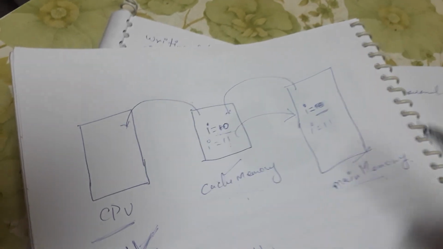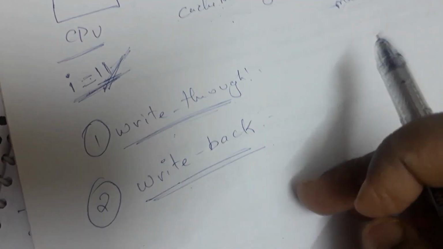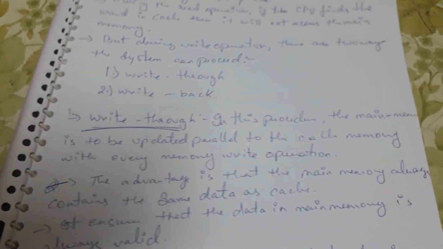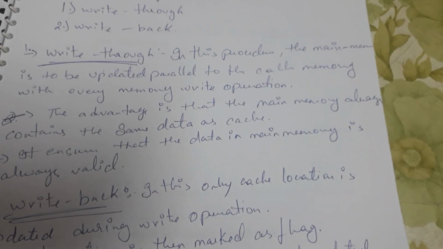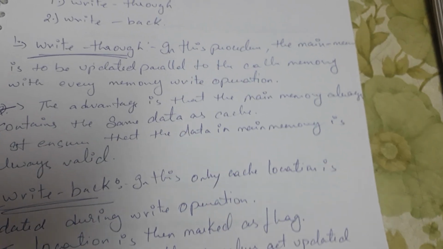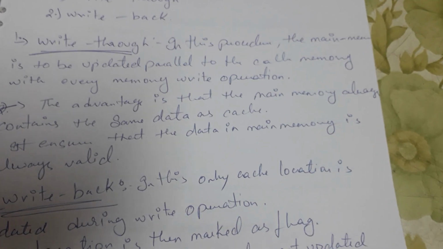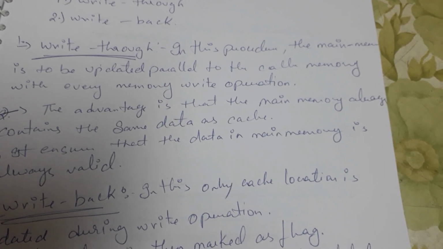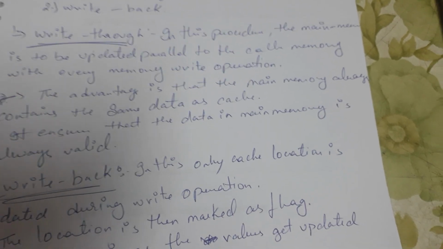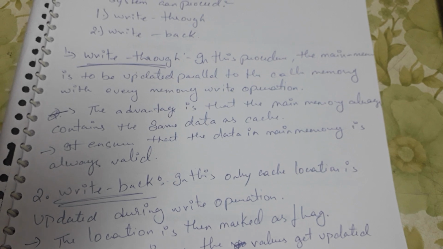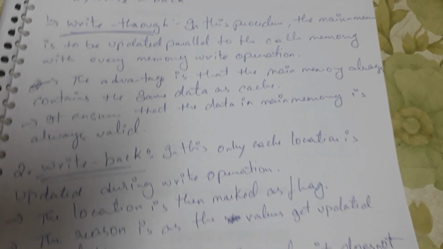So there are two ways of writing into the memory: write through and write back. In write through, the main memory is updated in parallel with the cache memory in every memory write operation. The advantage is that the main memory always contains the same data as the cache memory. It ensures that the data in the main memory is always valid.